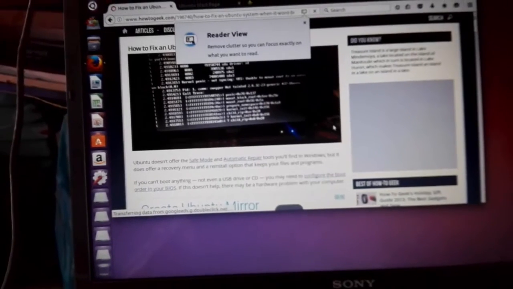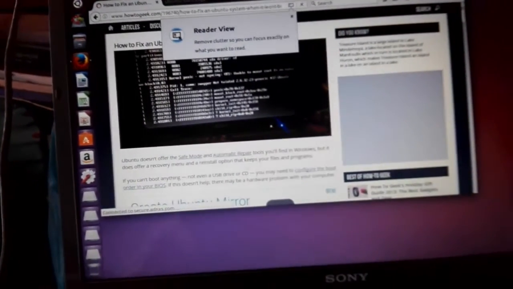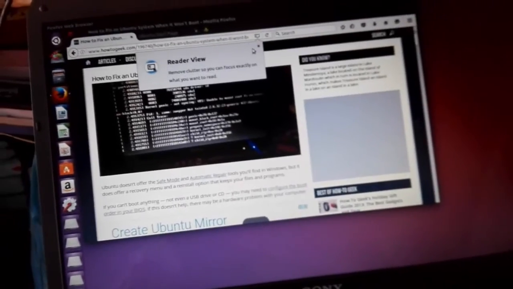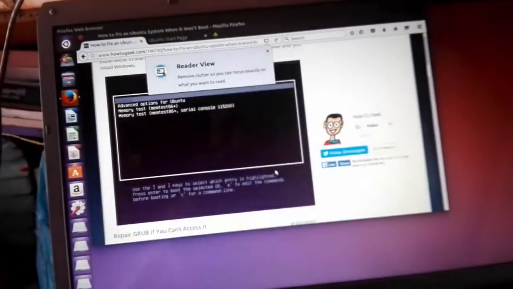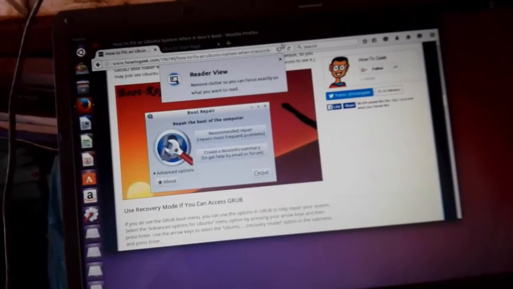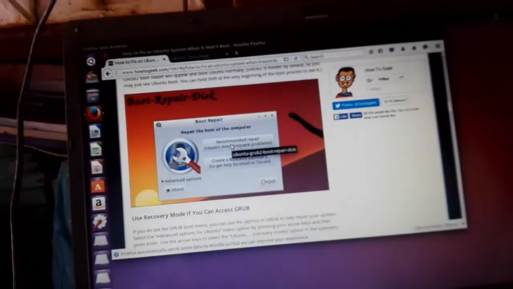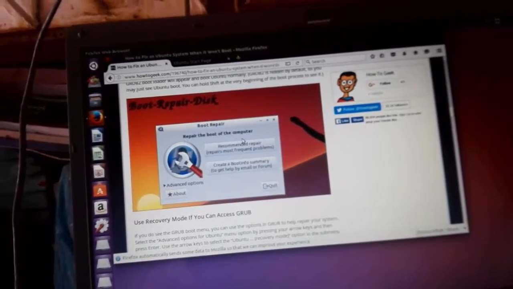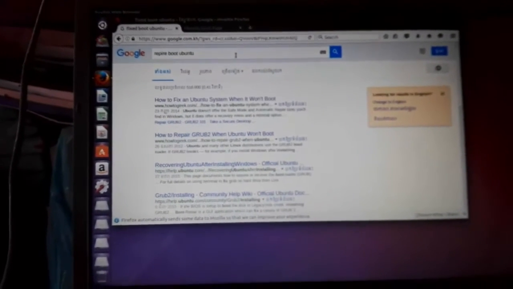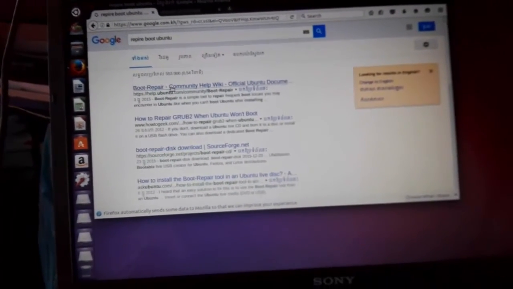I think it's not quite it, but you can go to the original page. Oh, my mistake. We should search for repair boot. Okay, this one is the right one.